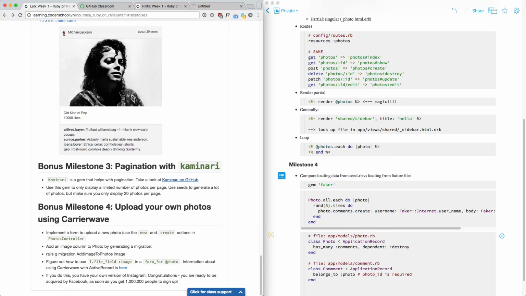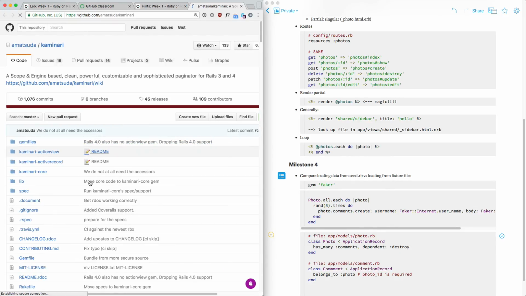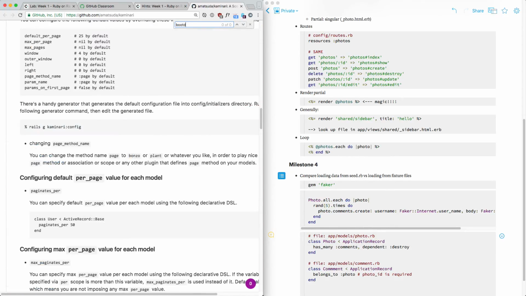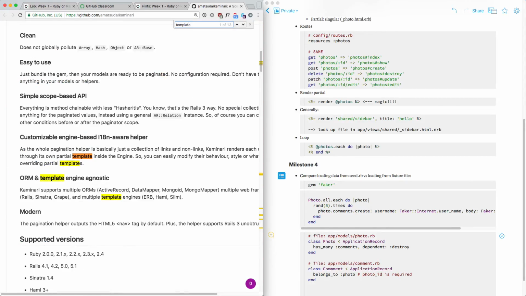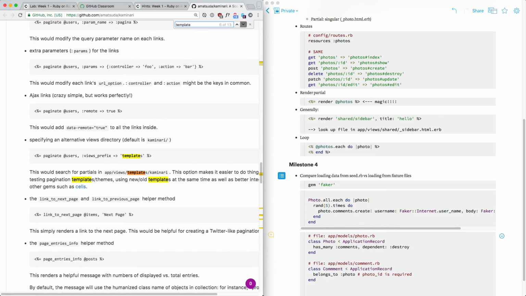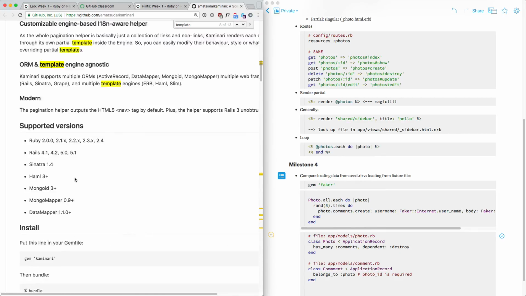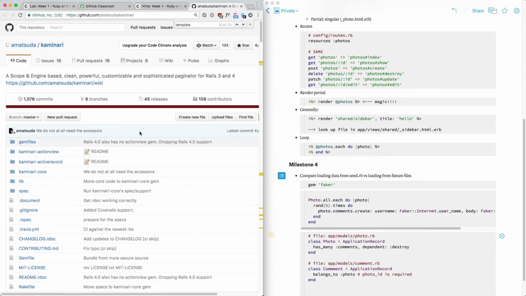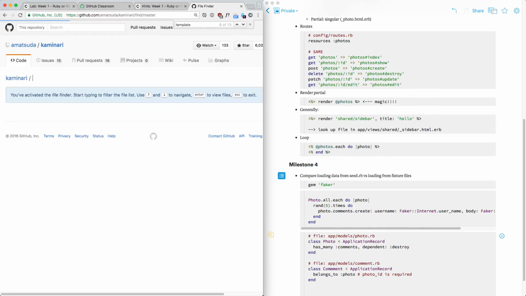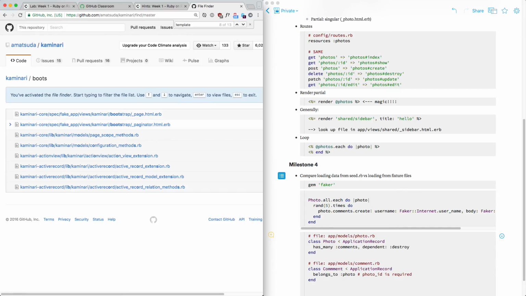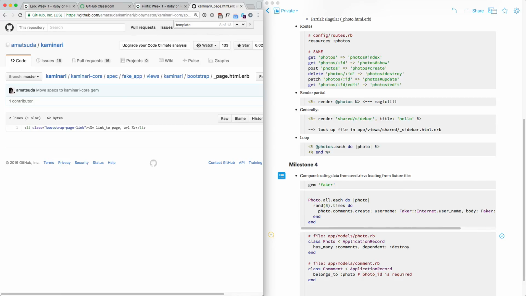I actually need to show you this because I just love stealing your time. There's a template. It's harder for you to see, but you can customize the template for Bootstrap. Themes, under this themes here. Then you can generate it. In GitHub, if you want to find your files, you press T and then type the file name. So I think if you find it, yeah, it's here, right? You can find the template here. It supports Bootstrap. If your pagination looks ugly, feel free to do it at home.